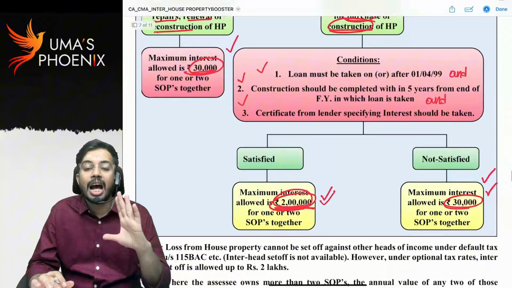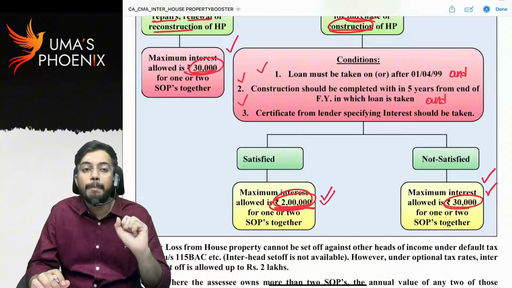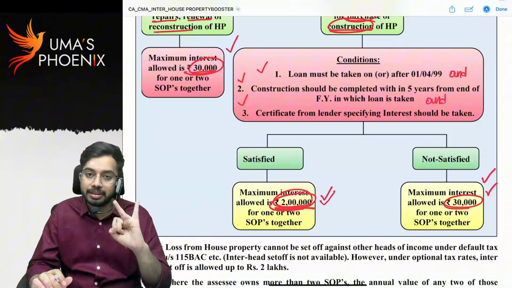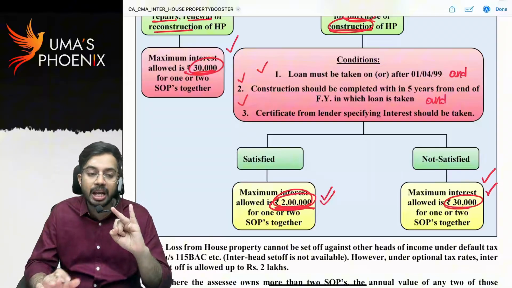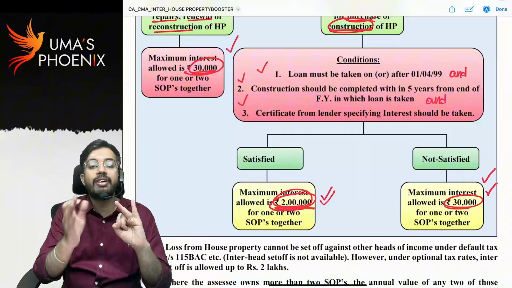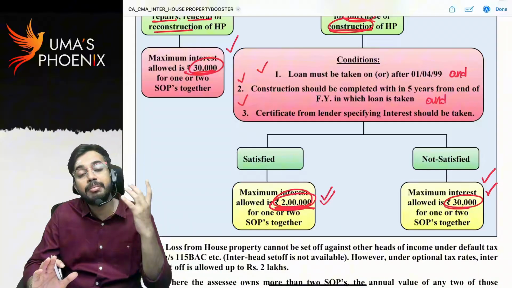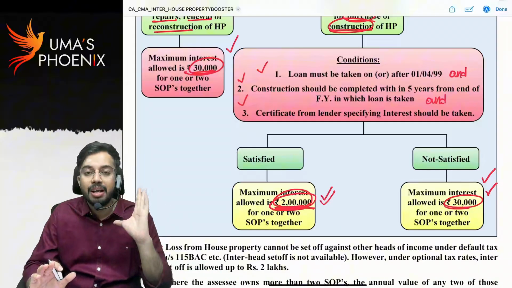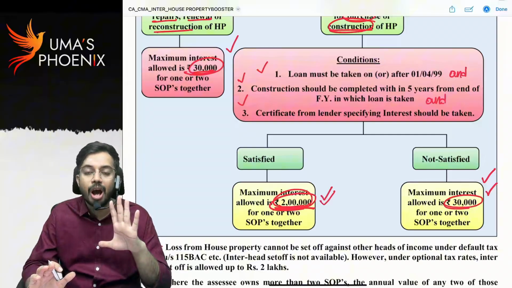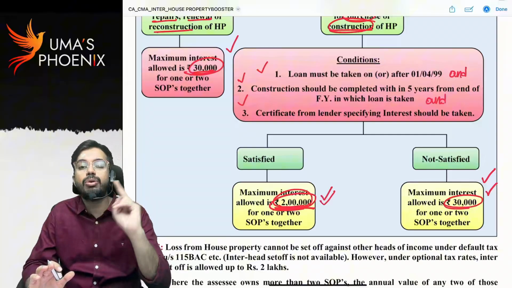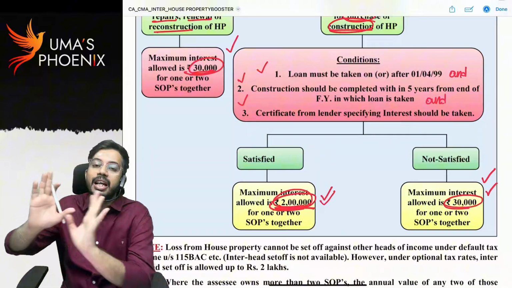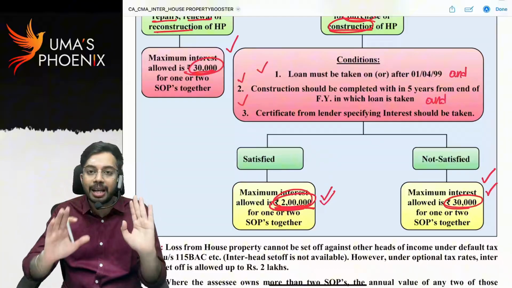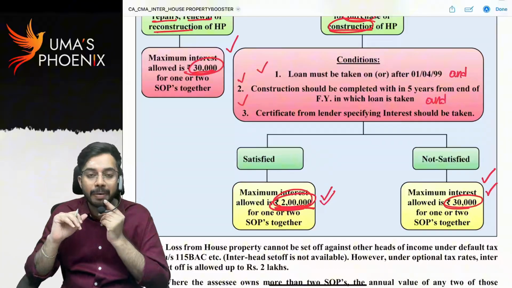Next. As per the Income Tax Act 1961, any individual can own a maximum of 2 self-occupied properties. If more than 2 self-occupied properties are owned, then the remaining self-occupied properties, even though they are self-occupied, are deemed as let out properties. Let's say I have 5 houses. Out of 5 houses, I can choose only 2 houses as self-occupied properties. The remaining 3, even though physically they are self-occupied, in the eyes of the Income Tax Act, are considered deemed to be let out properties.